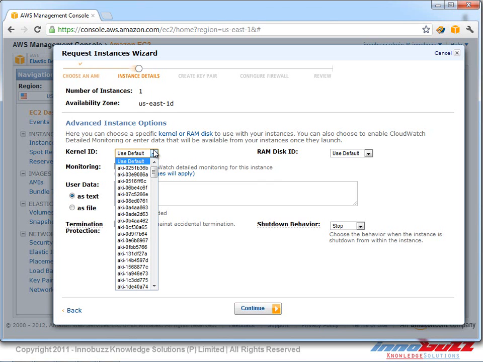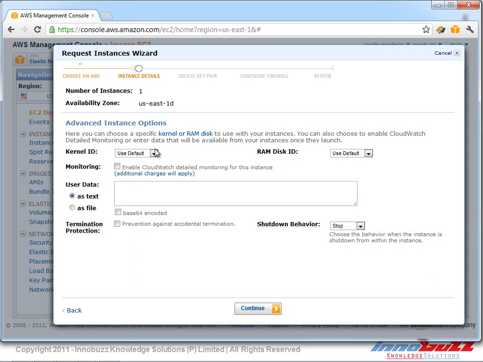If you have to select a particular kernel ID, this applies if we are already using a particular AMI for a particular application which has particular packages installed. We can select one of these kernel IDs which we have already used before. In this case, we haven't used any other AMIs, so we are keeping it as default, and also the RAM disk ID we are keeping as default.